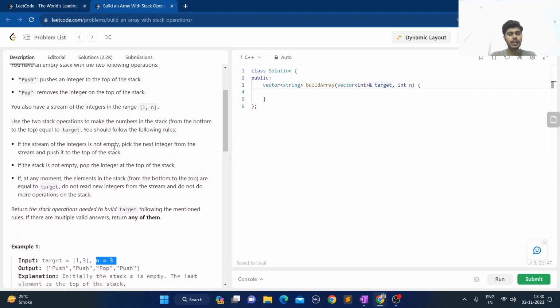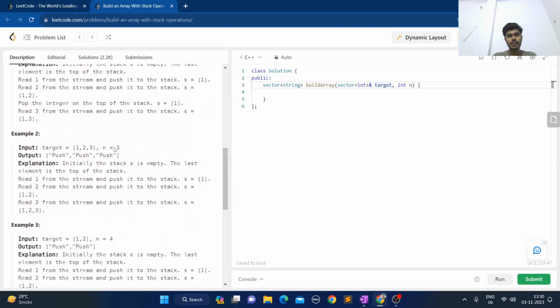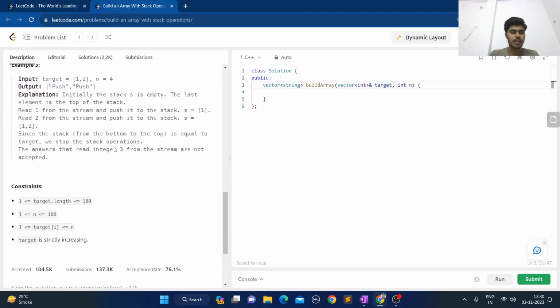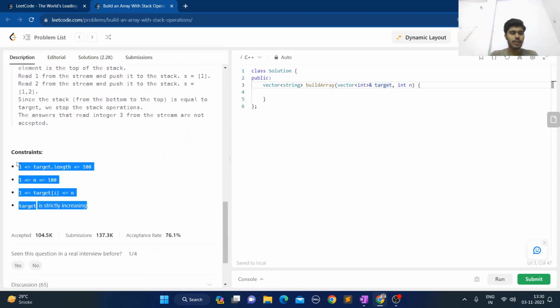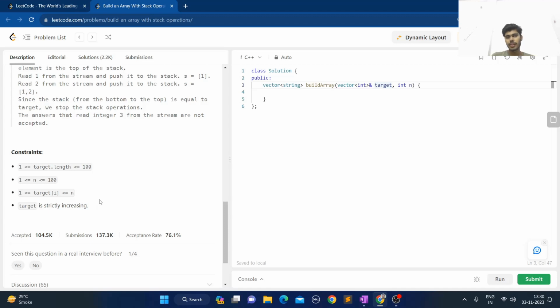Now the question must be clear by now, but the crux of this question is its constraints. I see many people who ignore constraints, and constraints are the most important part of the question. So always look at the constraints and try to understand them. One of the most important things they have written here is that the target is strictly increasing. What does this mean? This means the target is in ascending order.